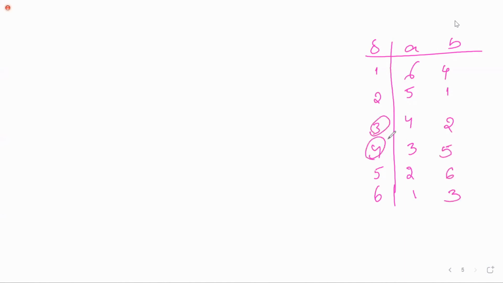Here 3, 4 are the final states and 1 is the initial state, you assume. Now, first we'll check the state equivalence method.